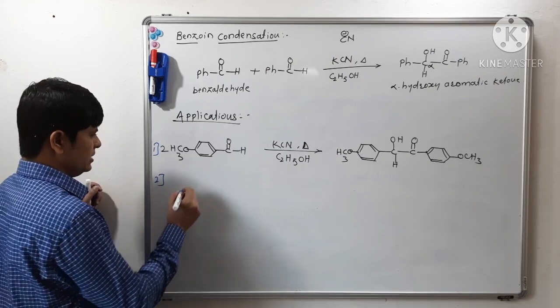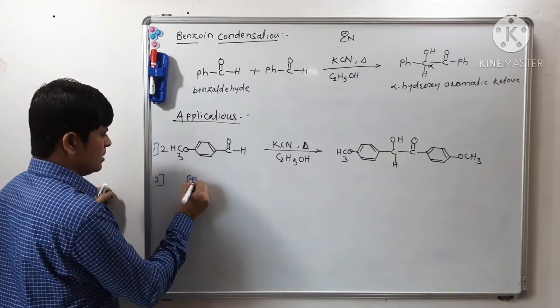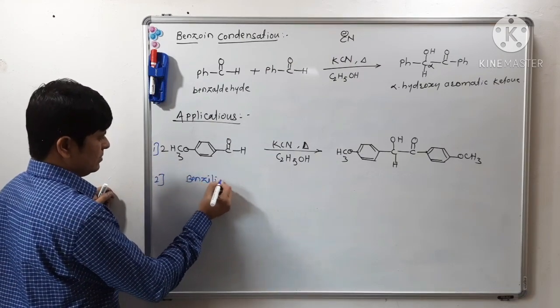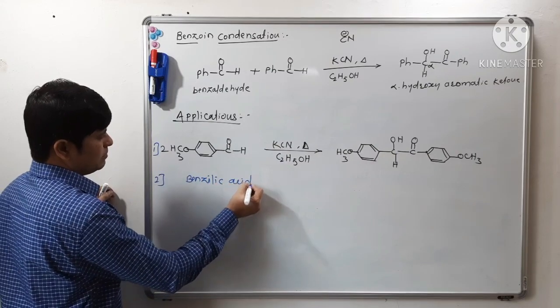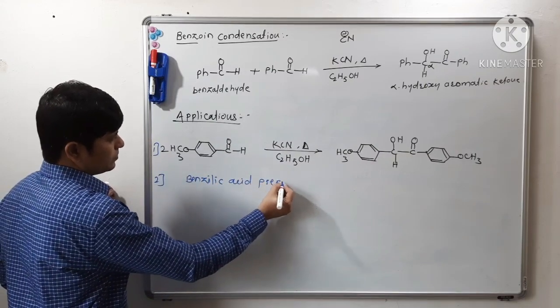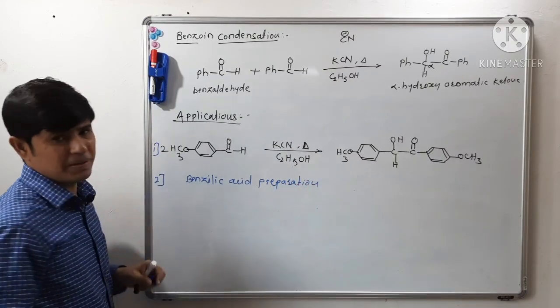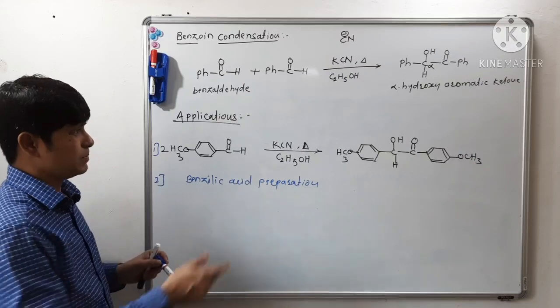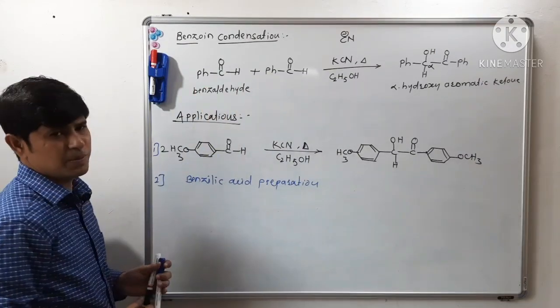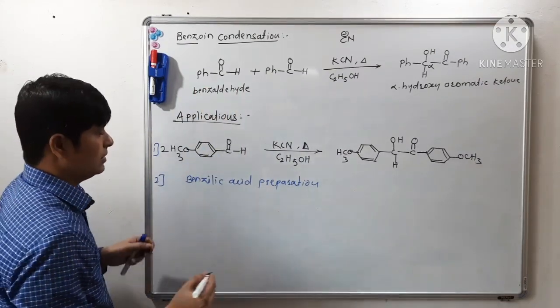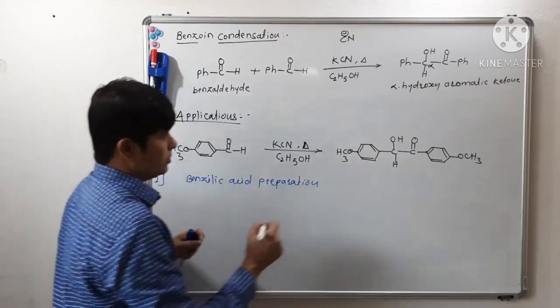Now the second application is we can prepare benzilic acid. Preparation of benzilic acid through what? This benzoin. What is this?